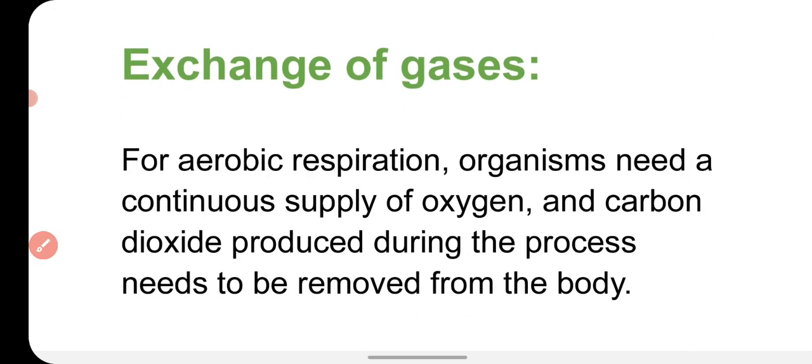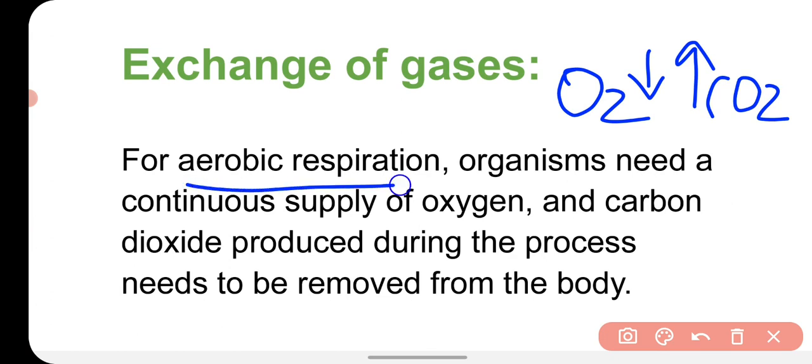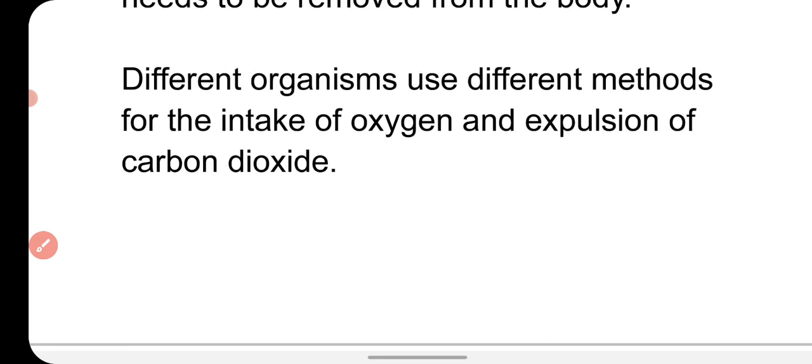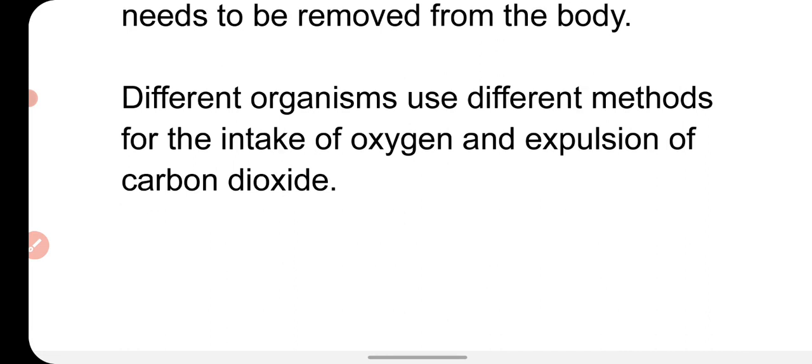Now we will talk about the exchange of gases. As you know, in aerobic respiration, we need to take in oxygen and we need to remove carbon dioxide. So for aerobic respiration, organisms need a continuous supply of oxygen, and carbon dioxide produced during the process needs to be removed from the body. Different organisms use different methods for the intake of oxygen and expulsion of carbon dioxide.